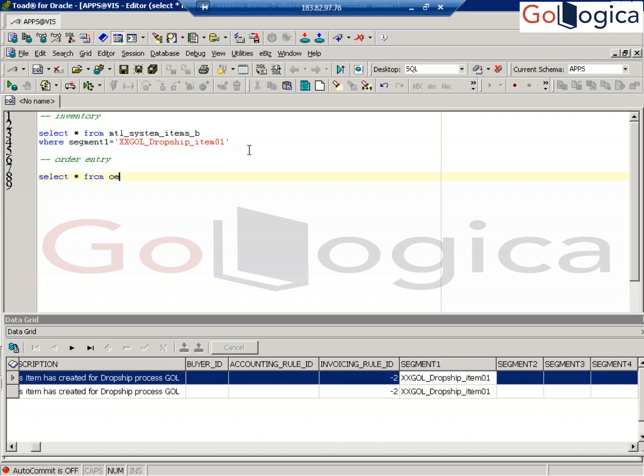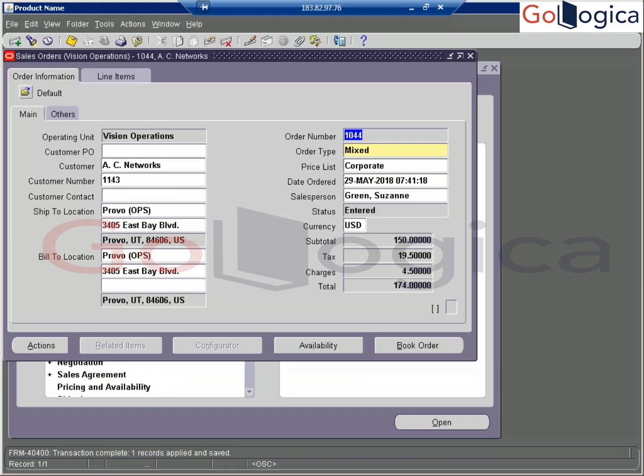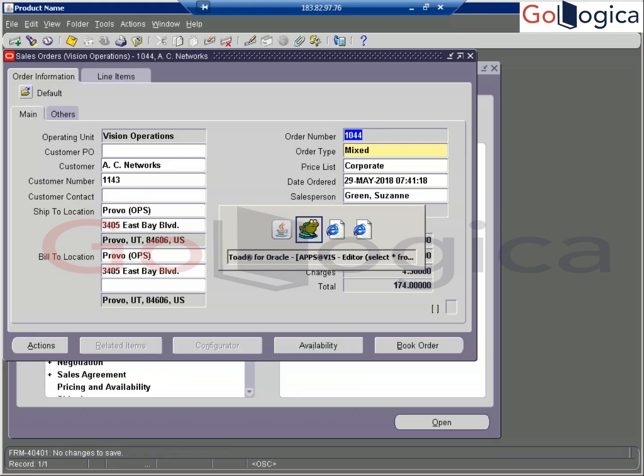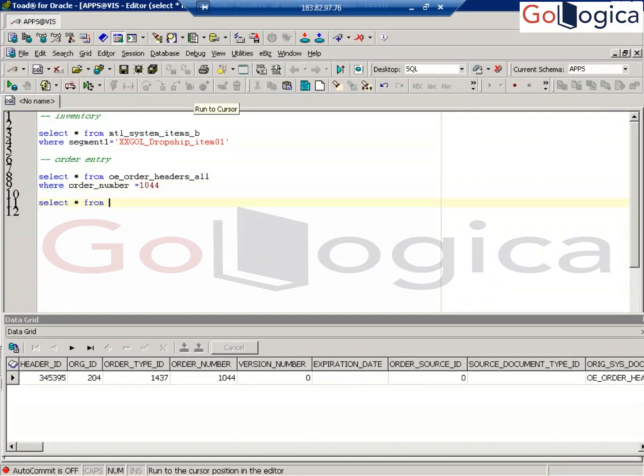OE order headers all. Where order number equals 1044. Correct, right? 1044. So now you can check the lines also.